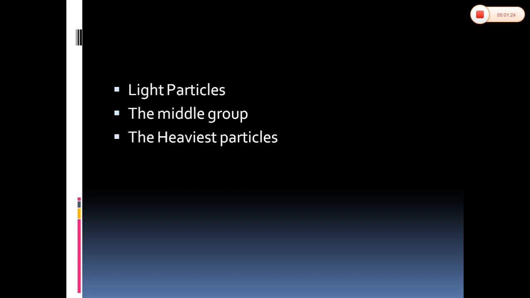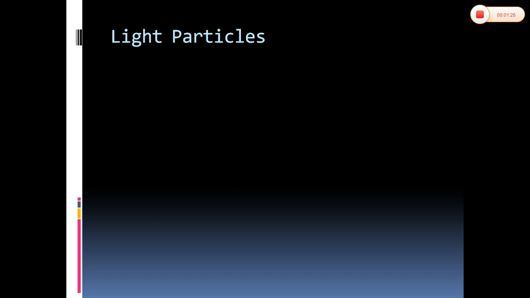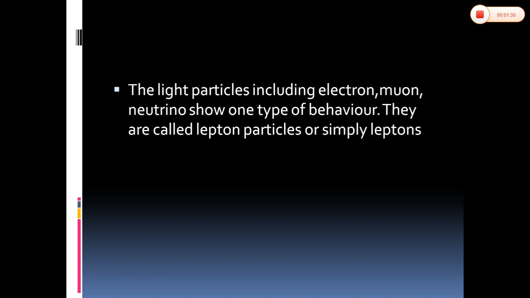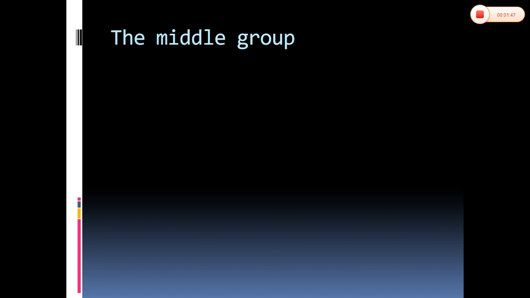Let us see one by one in detail. What are light particles? The light particles, including electron, muon, and neutrino, show the same type of behavior. In other words, all three particles exhibit the same behaviors. They are called lepton particles or simply leptons.